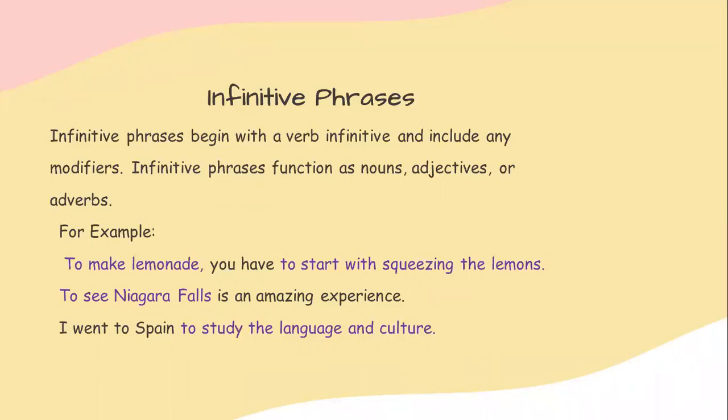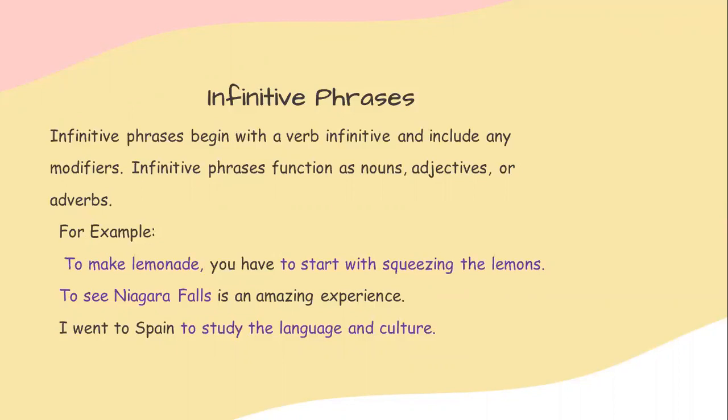Infinitive phrases function as nouns, adjectives, or adverbs. For example, to make lemonade, you have to start with squeezing the lemons. Consider the phrase to make lemonade. It is an infinitive phrase because it's starting with to. It is giving you a state of being, to make lemonade.